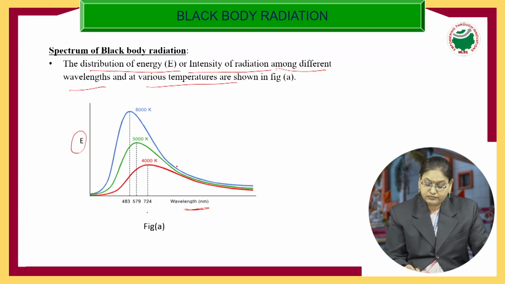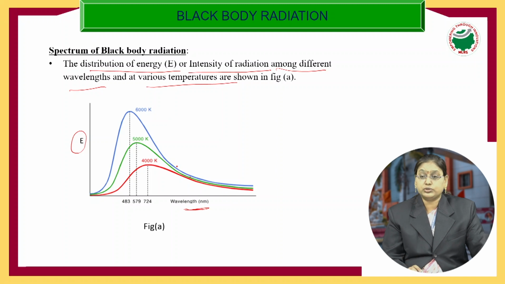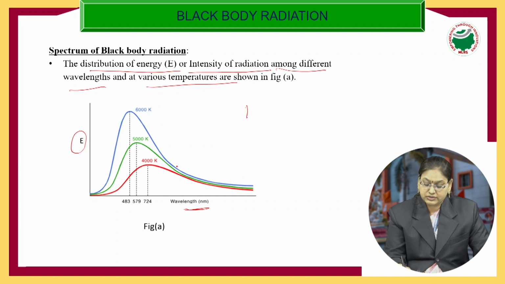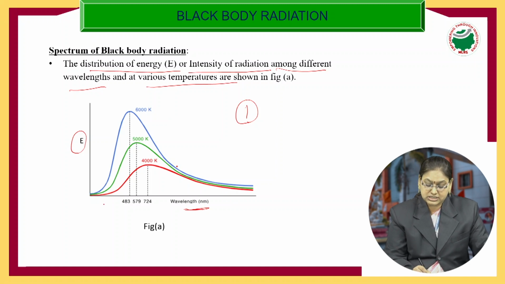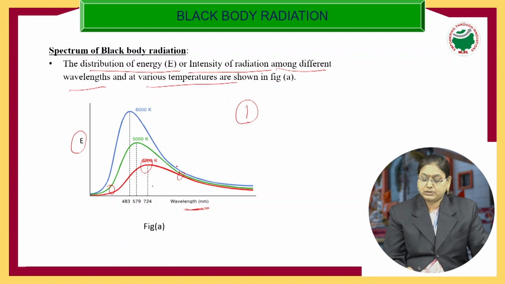The first point is that energy is not uniformly distributed. At some points energy is maximum, at some points energy is minimum. So energy is not uniformly distributed.